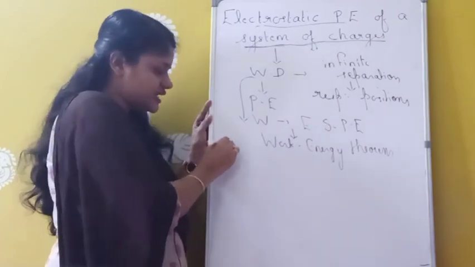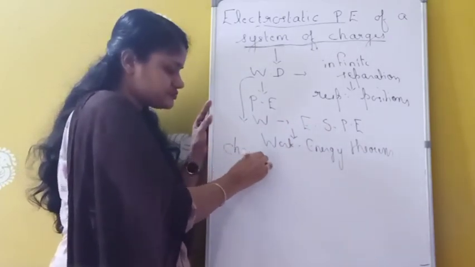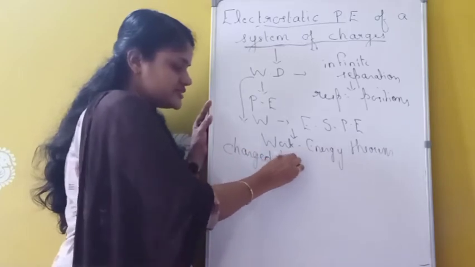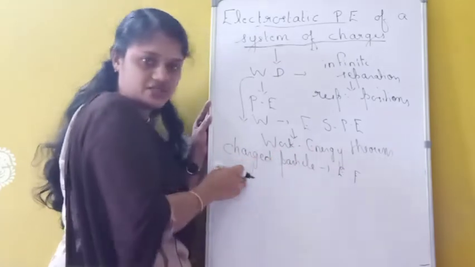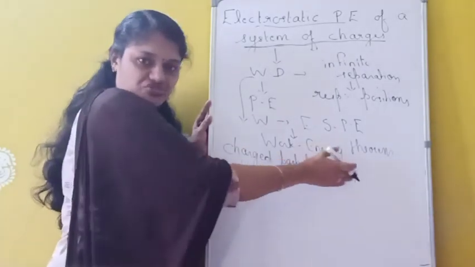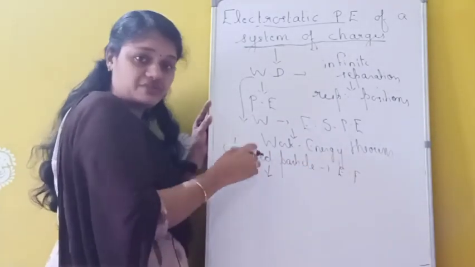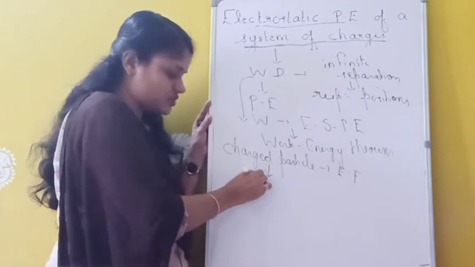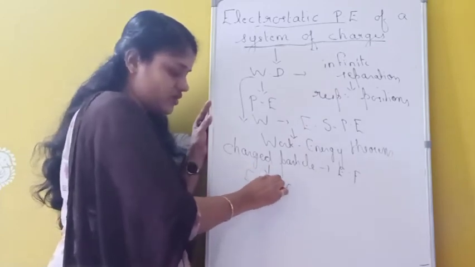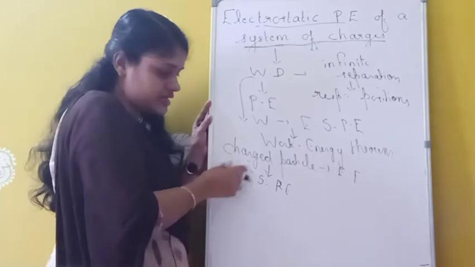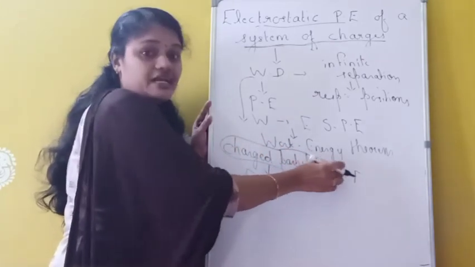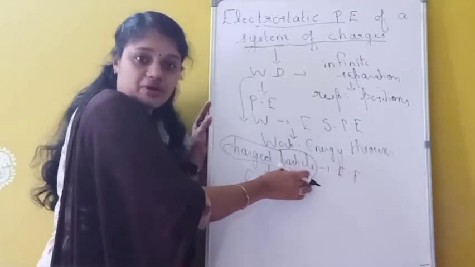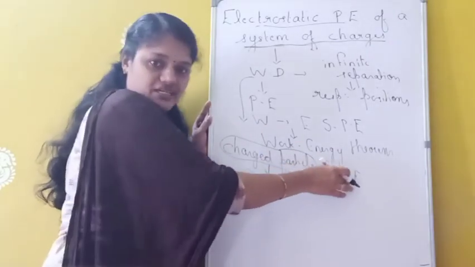Suppose we have a charged particle. If you place any charged particle in an electric field, this charged particle will possess electrostatic potential energy. Why? Because this charged particle will interact with this electric field.